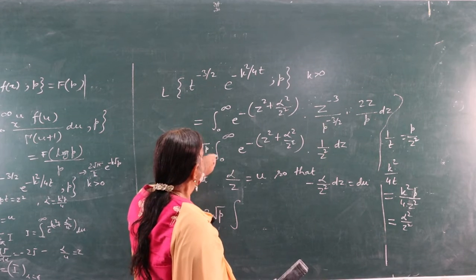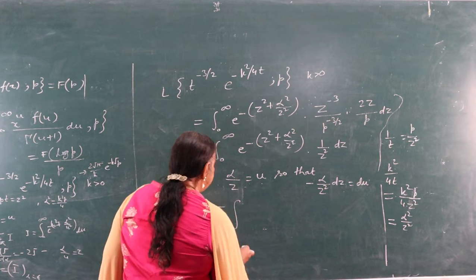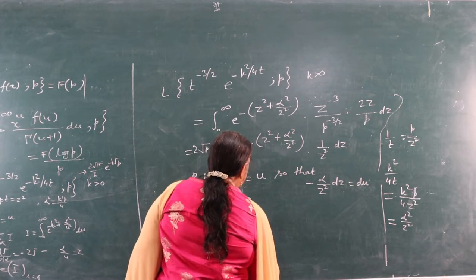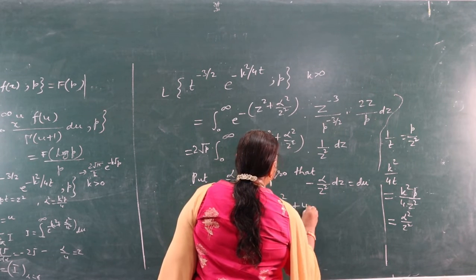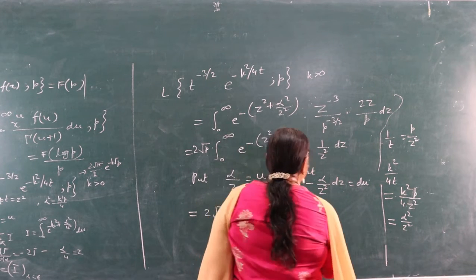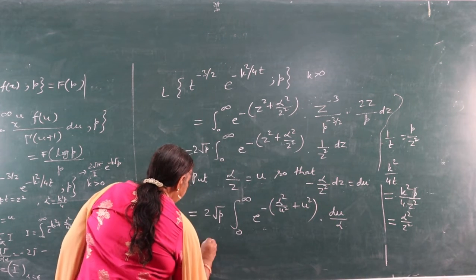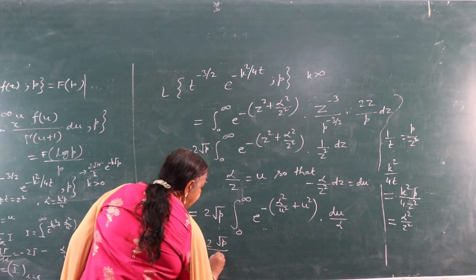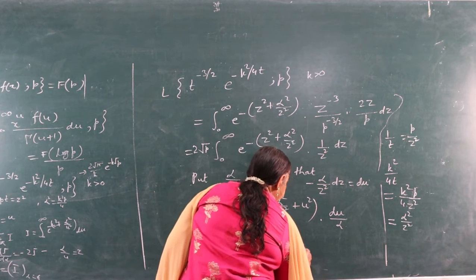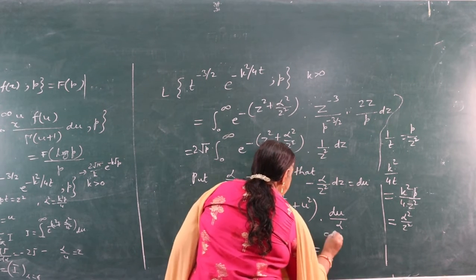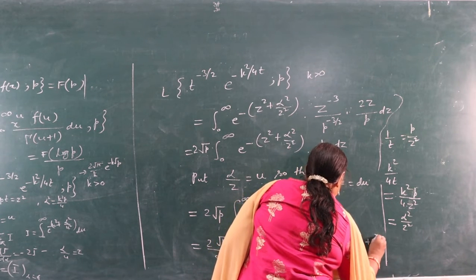Now limits will change from infinity to 0, and if we take minus sign with this, then this will be equal to the integral from 0 to infinity of e raised to power minus (alpha square by u square plus u square) du by alpha. So this will be equal to 2 root p by alpha times I, where I is equal to the integral from 0 to infinity of e raised to power minus (alpha square by u square plus u square) du.